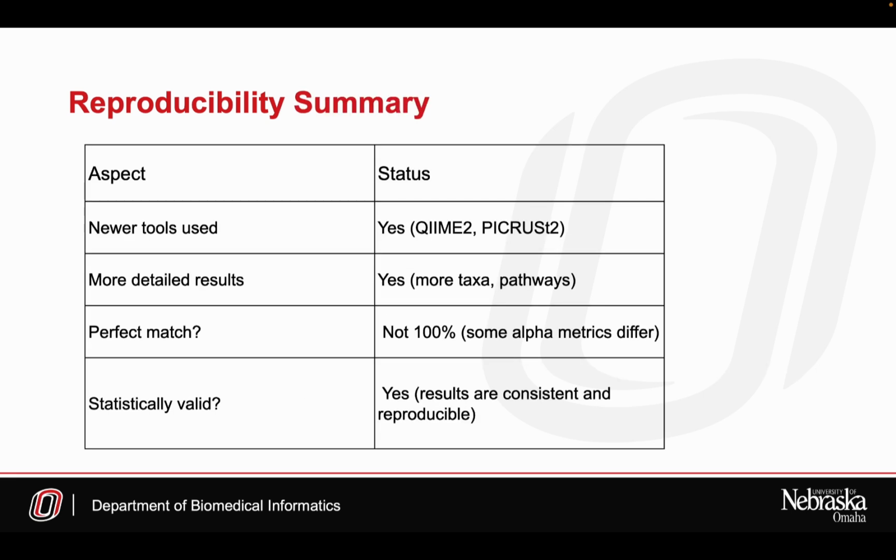This table summarizes how our results compared overall. We used newer tools like QIIME2 and PICRUSt2. As a result, we got more detailed taxonomic and functional information. While the match wasn't perfect, for example, a few alpha diversity metrics differed, overall our results were statistically valid and reproducible. That means we could confirm the key findings of the original study with the updated tools.